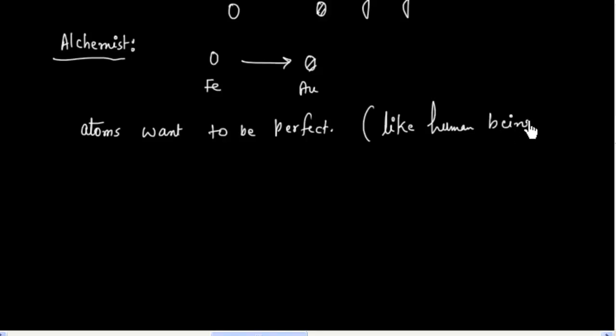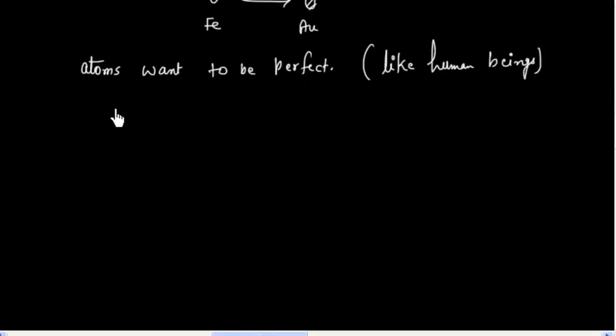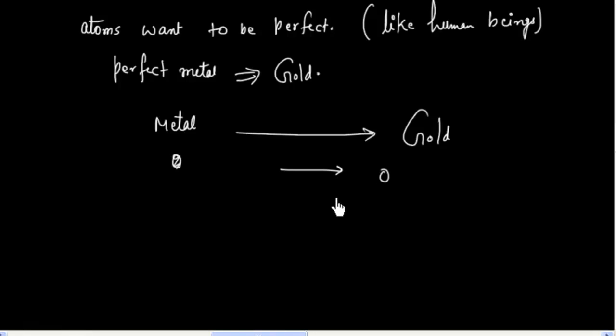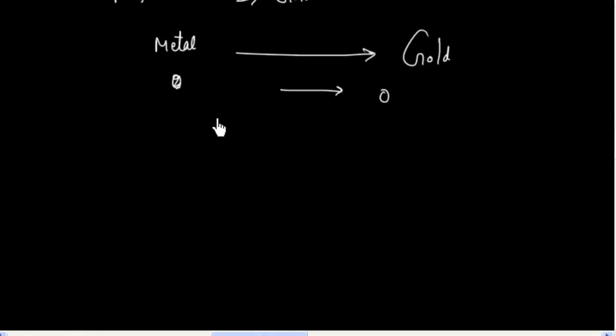Human beings want to be perfect, and the perfect metal is gold. An example of a perfect metal is gold. This means every metal in the long run wants to be gold. That is, if I have an atom of any metal, in the long run it wants to be an atom of gold. If you see the alchemical belief, an atom of one element can be changed into an atom of another element.